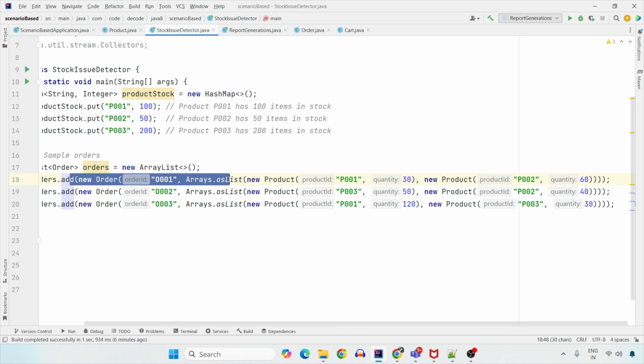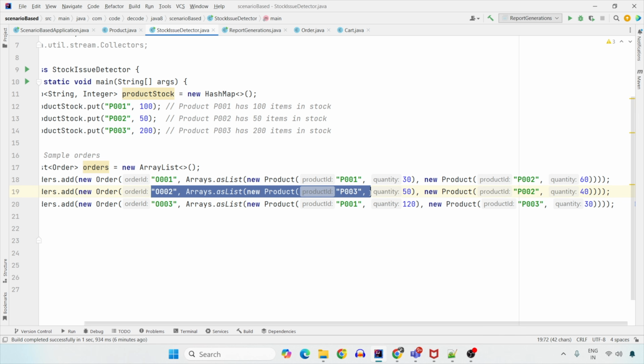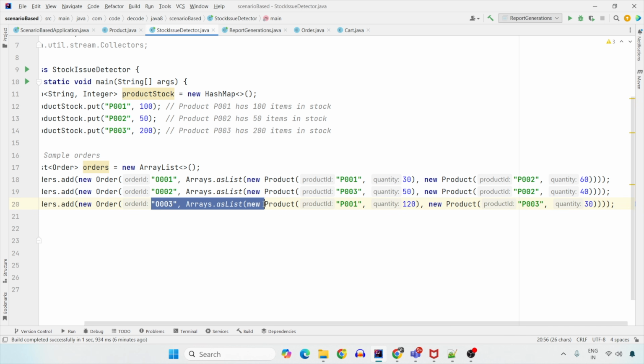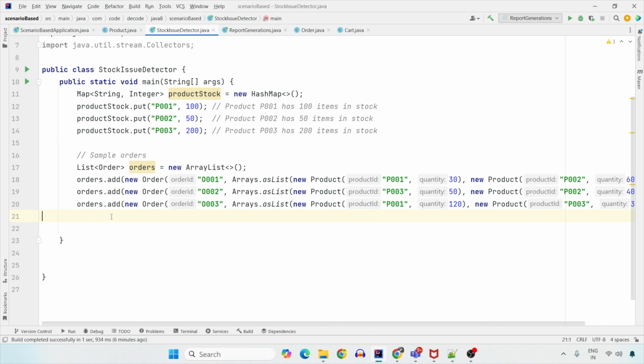The second order 002 is expecting P3 as 50 and P2 as 40, which is again in the limit. You can fulfill this order. Now when it comes to order number 3, it needs P1 as 120, which is out of stock. So here itself, you can mark this order as out of stock. So this is what you have to do. So let's get started and let's get coding.